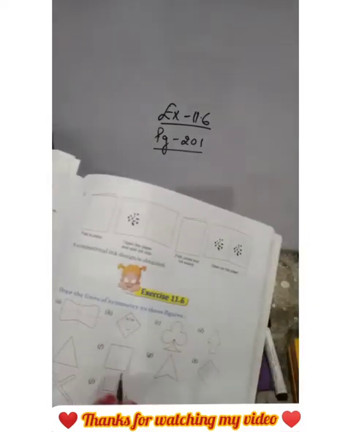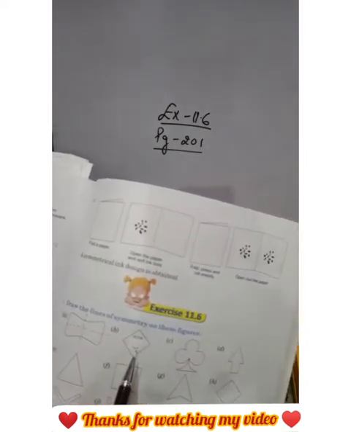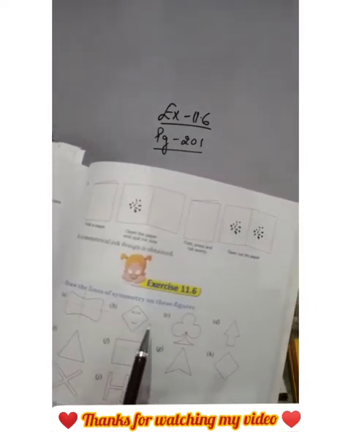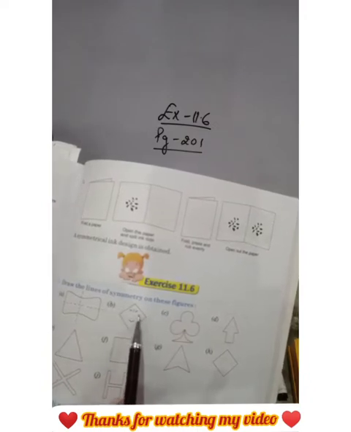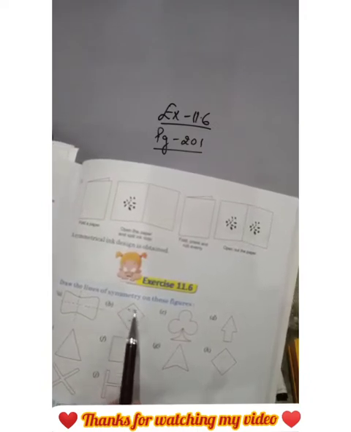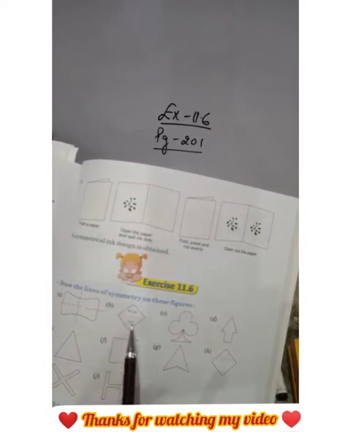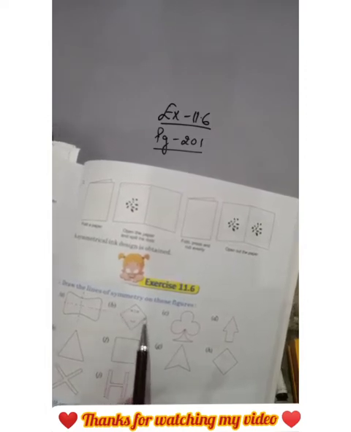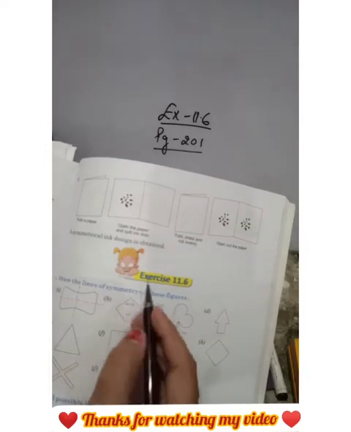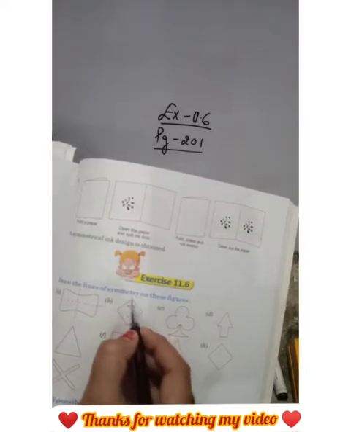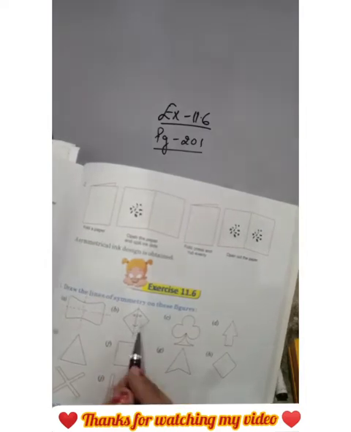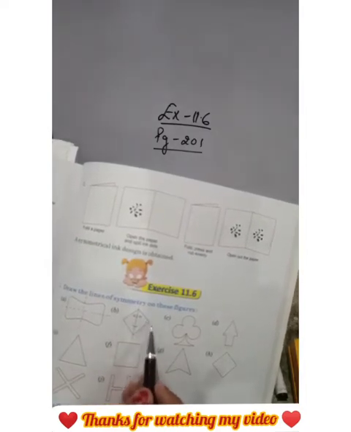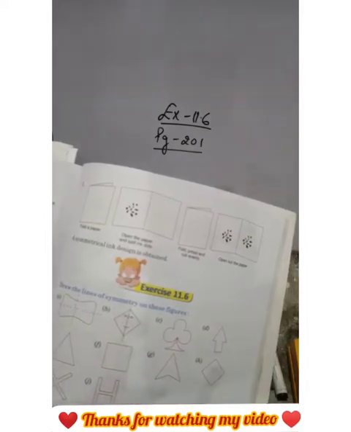Got it? Okay, now the next figure. If we divide it like this, you just see eyes are made on this portion, but here we don't have eyes. So we can't divide it like this. We will divide it like this. We can do it because one half portion looks like the other half portion. Got it?